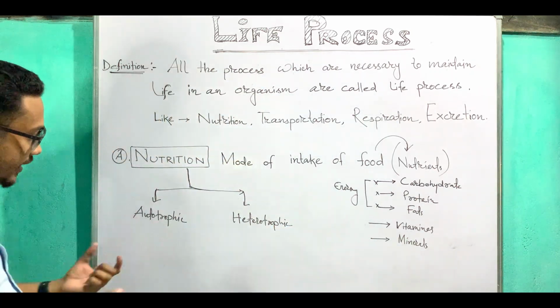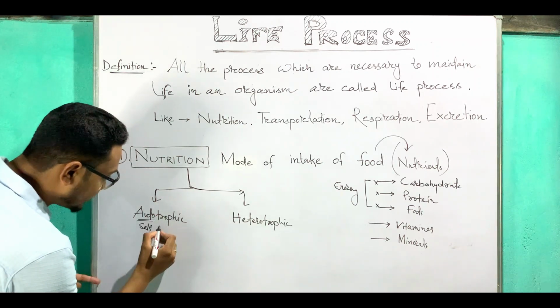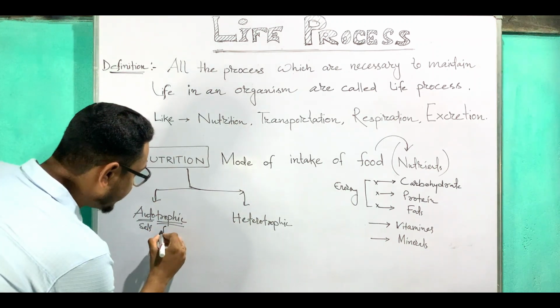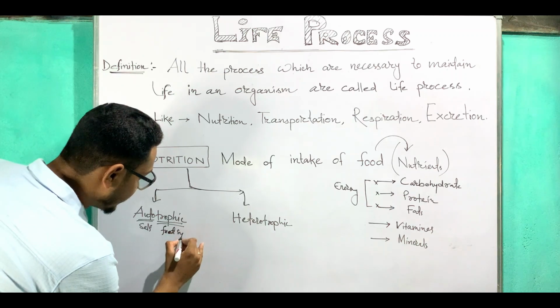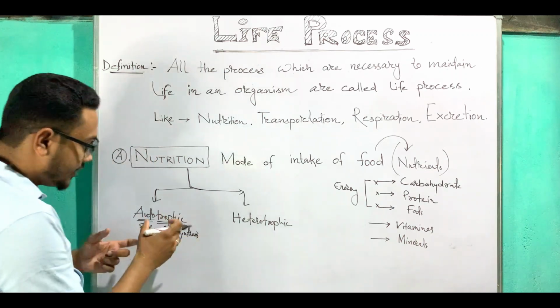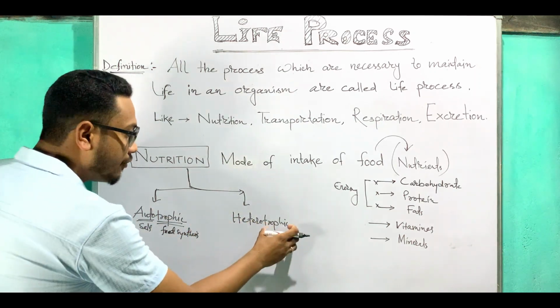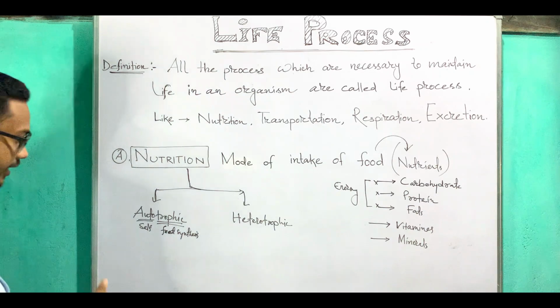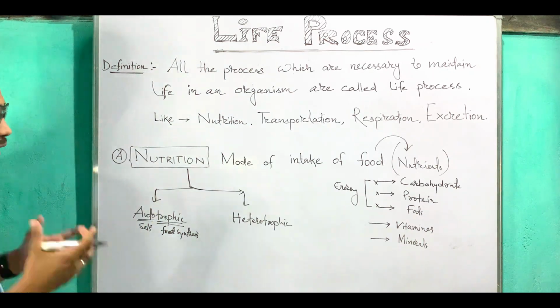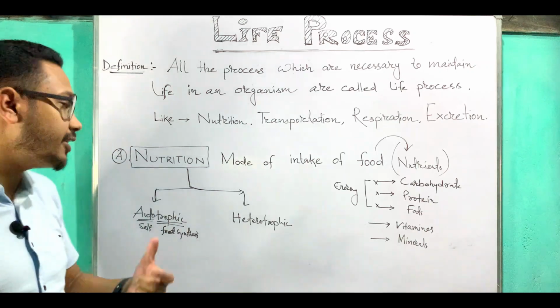Now what does auto mean? Auto here means self, and trophic means food synthesis, S-Y-N-T-H-E-S-I-S. Here hetero means different and trophic means food synthesis. Now for autotrophic, I will discuss only the plants, how green plants prepare their own food.